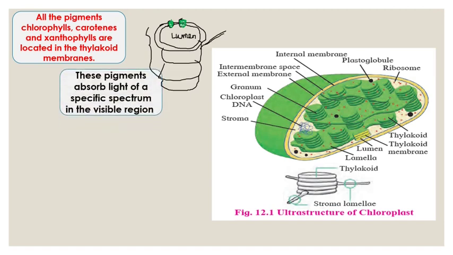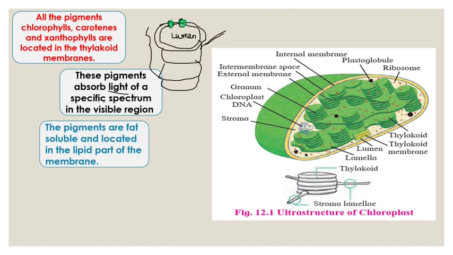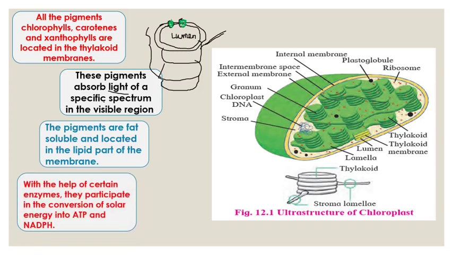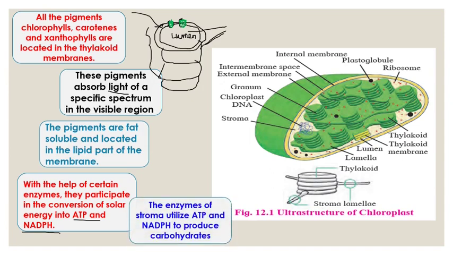So these pigments present in the photosystems on the wall of the thylakoid absorb light of a specific spectrum in the visible region. These pigments are fat soluble, like the chlorophylls, the carotenoids, the xanthophylls, and they are located in the lipid part of the membrane. With the help of certain enzymes, these pigments participate in trapping the solar energy and converting it into chemical energy. They form ATP molecules and NADPH molecules. This is also called the light reaction, which I'll teach you in the next video.